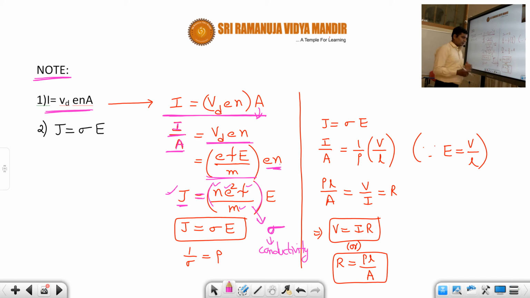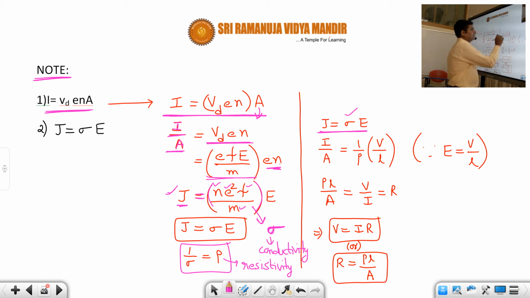Conductivity is the property of the material which will allow the flow of electrons. And 1 by sigma is called rho, which is called resistivity. And one more important relation. Just now we got the relation between J and E as what? J is equal to sigma E. And what is J? I by A. And what is sigma? 1 by rho.